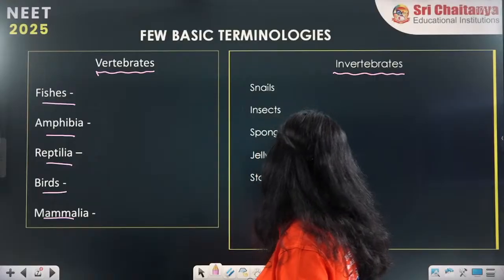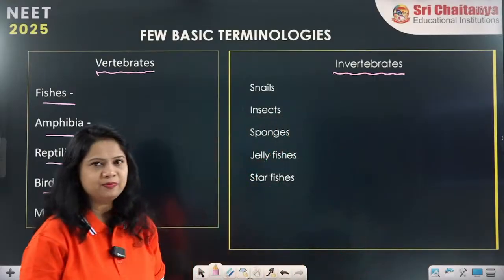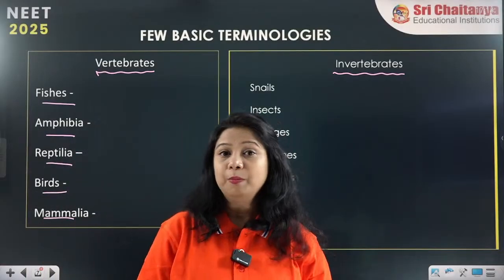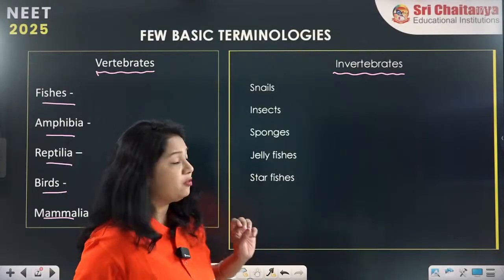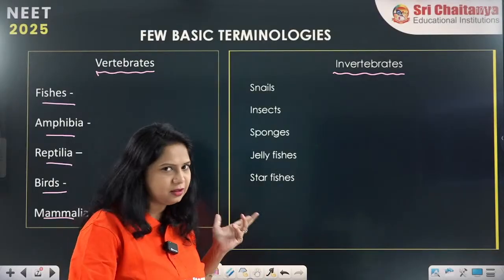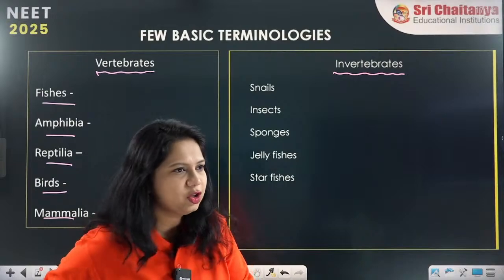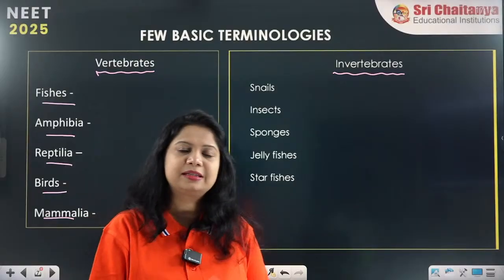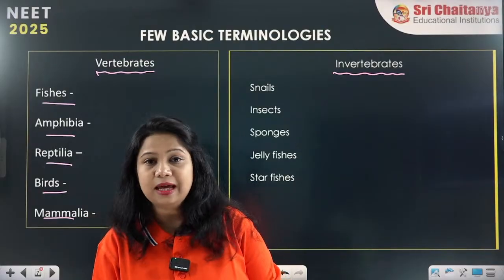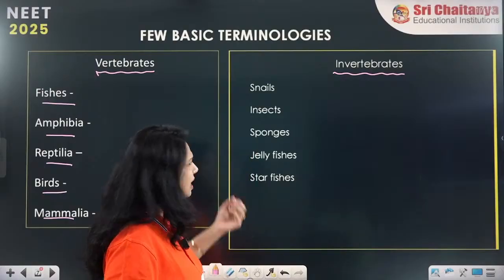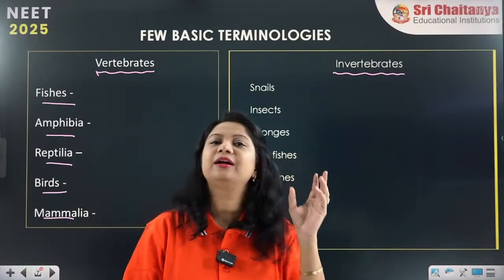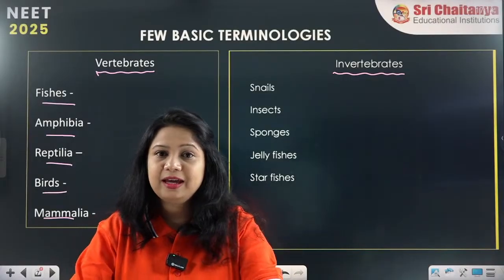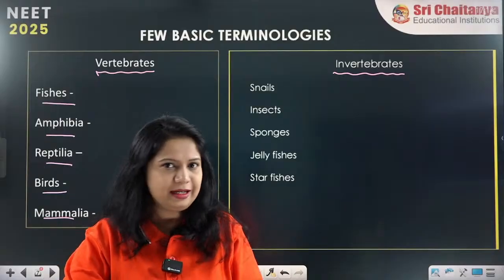And the organisms which are included as invertebrates are different types of organisms. We have many invertebrates. Just to name a few, I have taken some examples which I am very sure you all know. Snails, land snails, the snails present inside the water and the terrestrial snails, and any kind of insects. Let the insect be a mosquito or a cockroach. Any insect you name it.